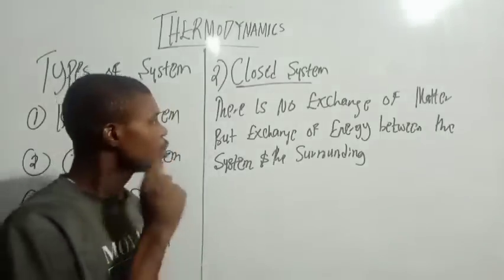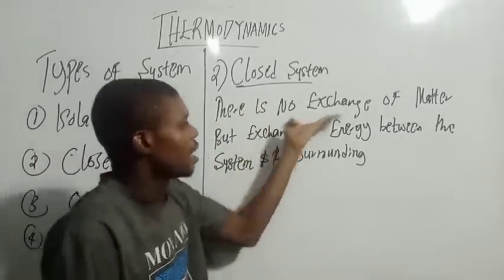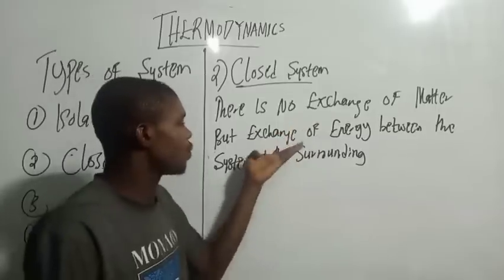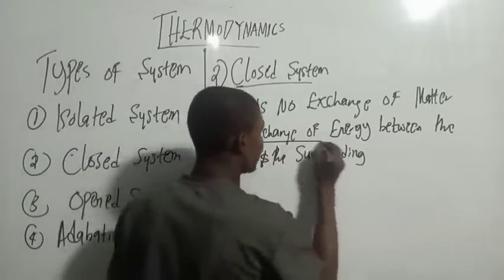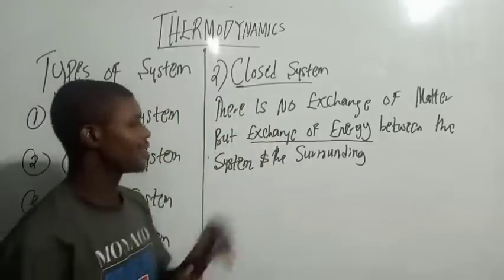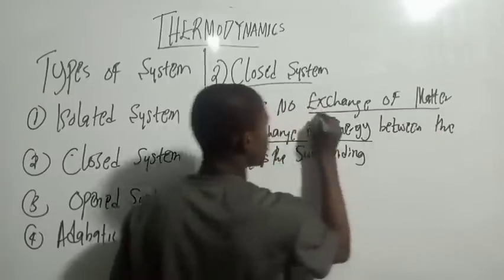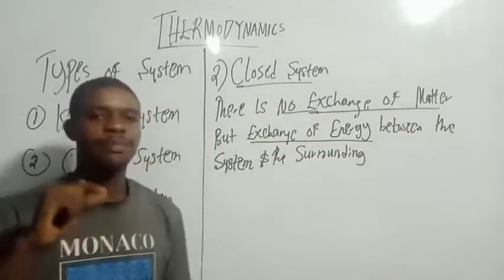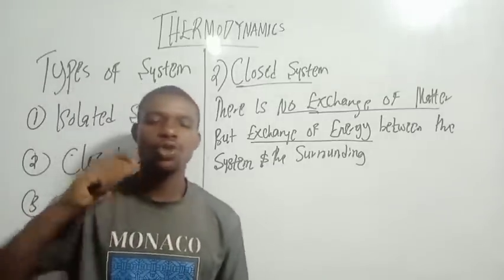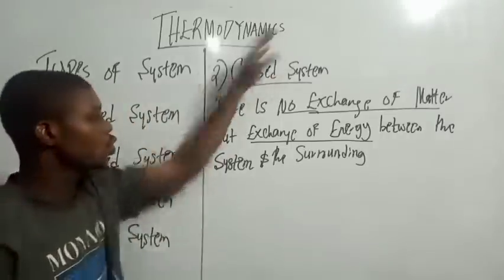That is why in a closed system there is exchange of energy, but no exchange of matter. The reason is because the boundary is not insulated but is closed. So that I call a closed system.